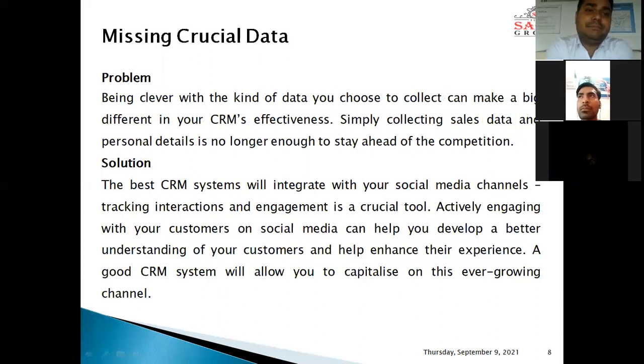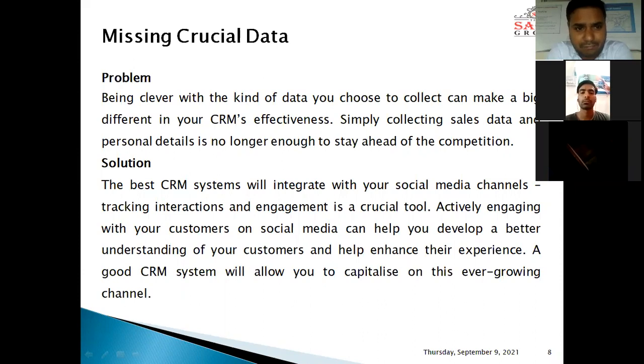The next problem is missing crucial data. Being clever with the kind of data you choose to collect can make a big difference in your CRM's effectiveness. Simply collecting sales data and personal details is no longer enough to stay ahead of the competition.